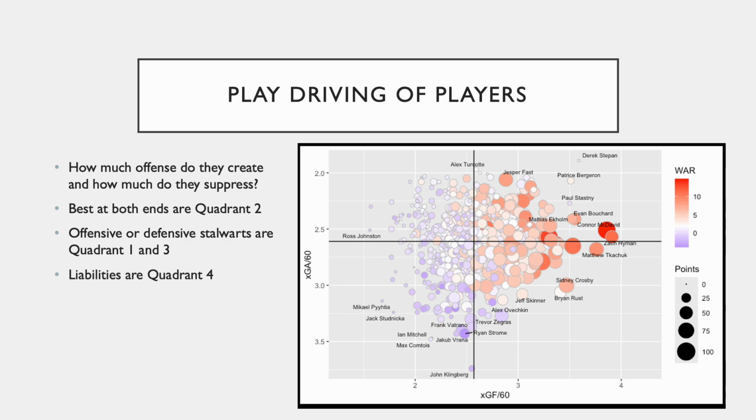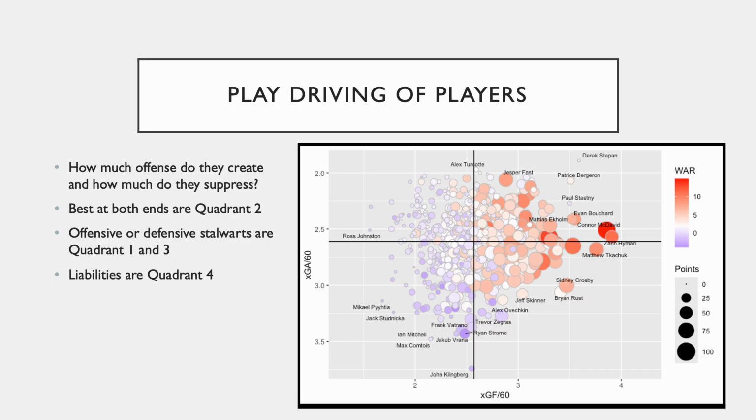His offensive play driving was still at an elite level, and then we see players like Connor McDavid, Evan Bouchard, and Zach Hyman of the Edmonton Oilers, who are underrated for their defensive ability, where their value defensively comes from how much they control the puck when they are on the ice. One of the things is the best offense is played 200 feet from your own net, and as these players play extremely well on the ice together, they keep the puck far away from their own net. And Sidney Crosby, still even in his old age, still generates a lot offensively despite lacking a bit defensively.